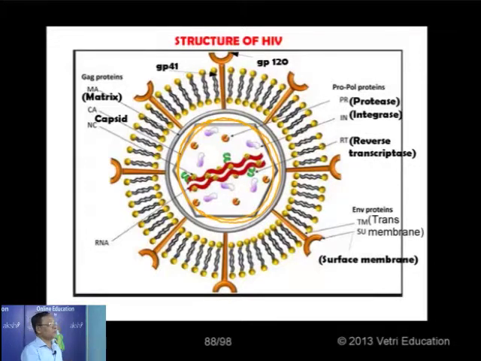But in this virus, it has an extra envelope. This is the capsid coat, and this is another layer, a lipoprotein envelope. The capsid is purely protein, whereas the envelope surrounding it is a lipoprotein envelope having both protein as well as lipid.